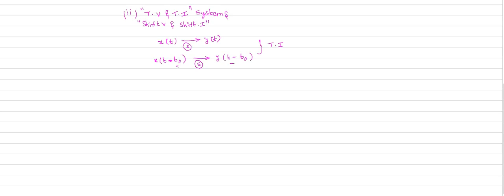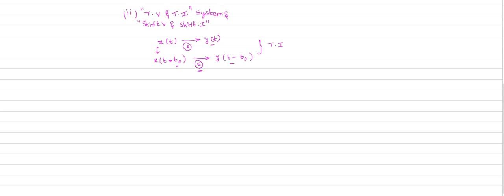Let us observe the definition clearly. If you understand the definition, the problem is very easy to solve. So the definition says like this. x of t is the input given to your system, which produces the output. If I give the input x of t minus t naught, which is the delayed version of x of t by t naught units, now you observe the output of your system.